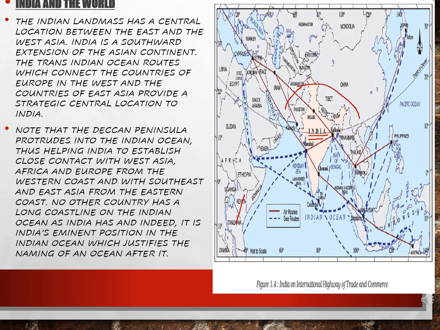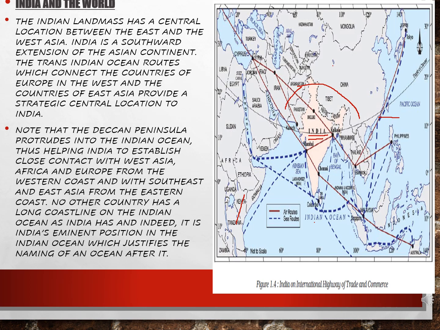The Trans-Indian routes are the routes that are carried out for trade purposes, for import and export. That connects to Europe in the west, and the countries of East Asia provide a strategic location to India.